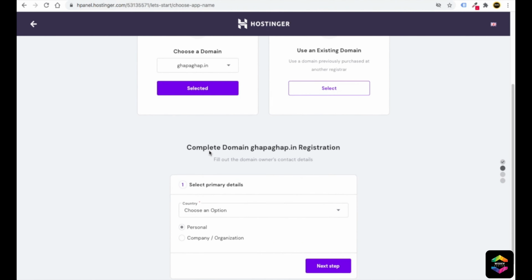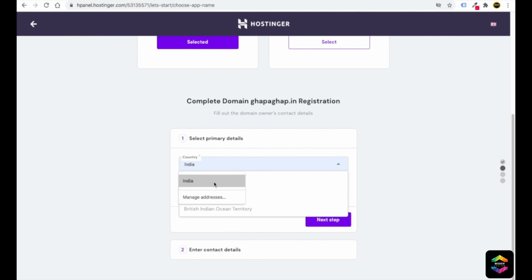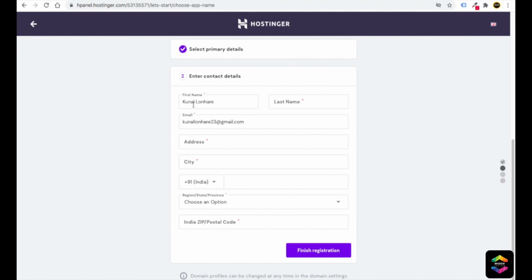Then I will scroll down. Here I can provide the details. For example, I live in India, so I can choose India from here for personal purpose. Then I will click on next step. Here it will ask for details, so I will put in all the details. The Lunhari will be in last name. You can put your phone number. After you put in all your details, you just need to click on finish registration.